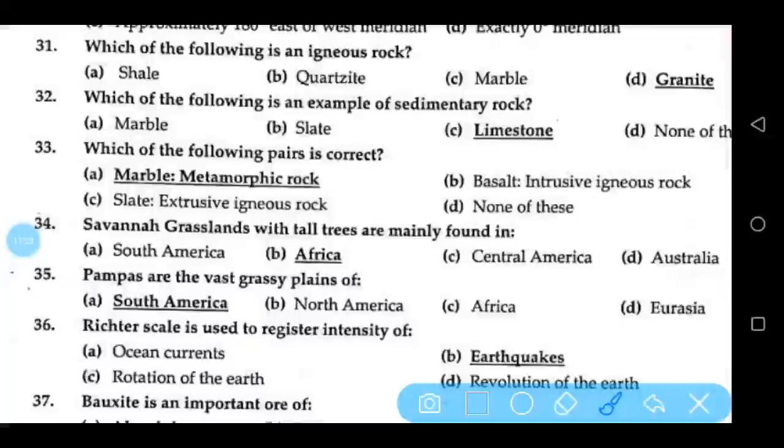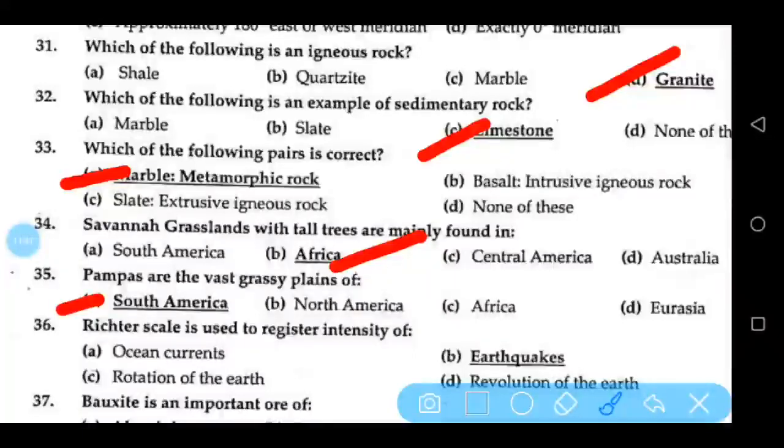Which of the following is an igneous rock? Granite. Which of the following is an example of sedimentary rock? Limestone. Which of the following pairs is correct? Marble, metamorphic rock. Savanna grasslands with tall trees are mainly found in Africa. Pampas are the vast grassy plains of South America.